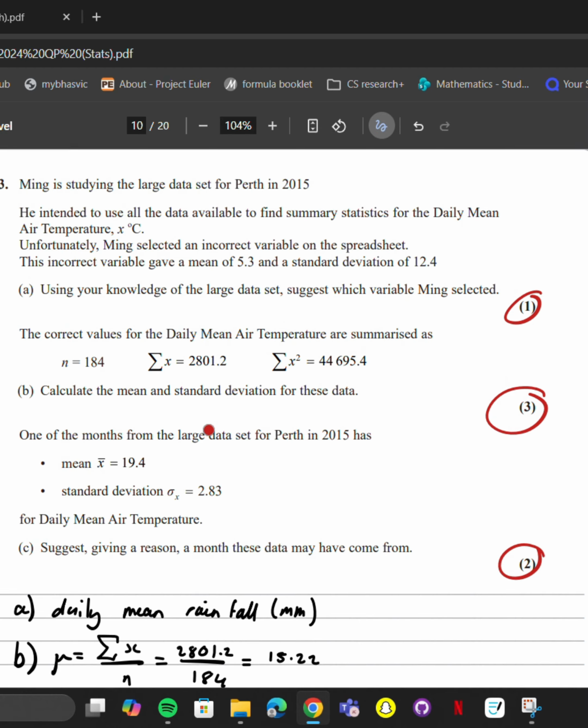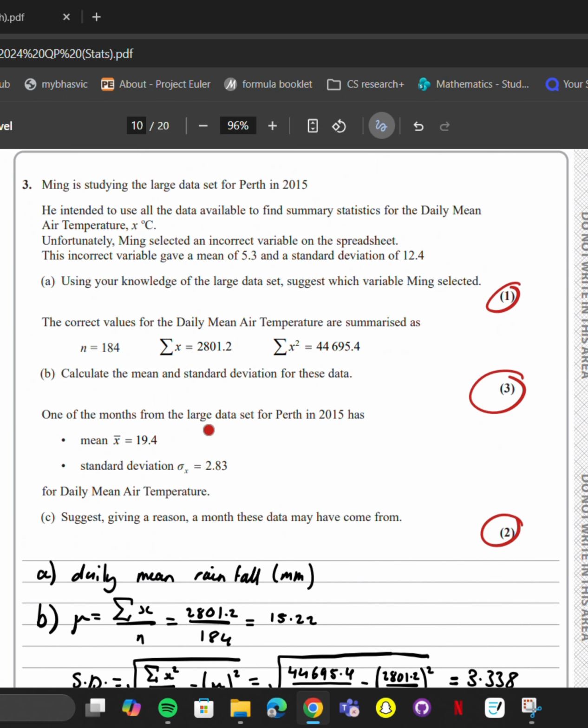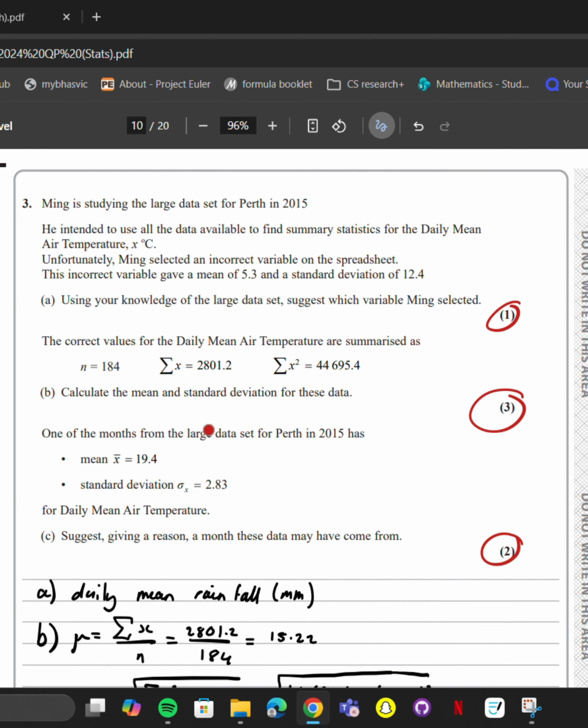Move on very, very swiftly. We're already over 5 minutes, we failed the task. Anyways, large data set, the worst topic that could ever come up.